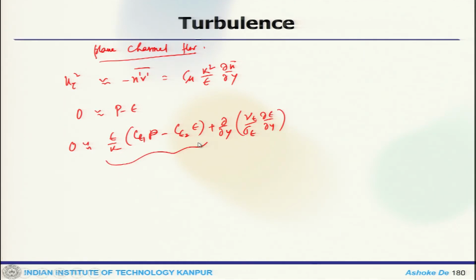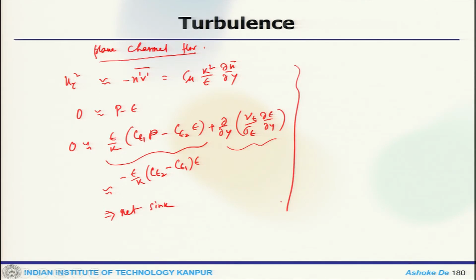So, this term, which we will get back, is minus epsilon by k, C epsilon 2 minus C epsilon. This is the turbulent diffusion term, the diffusion transport of epsilon from the wall region towards the log region. So, this would be a net sink term.